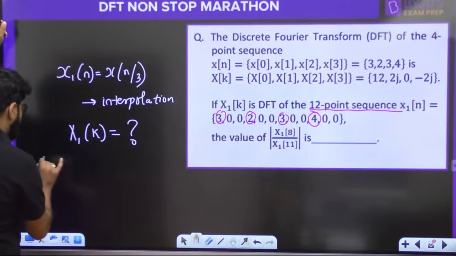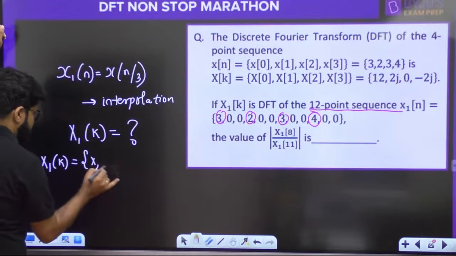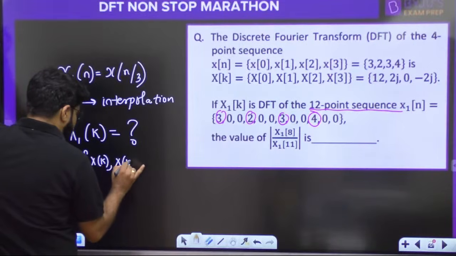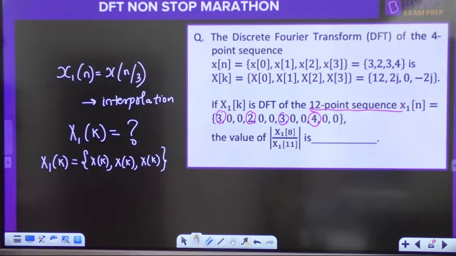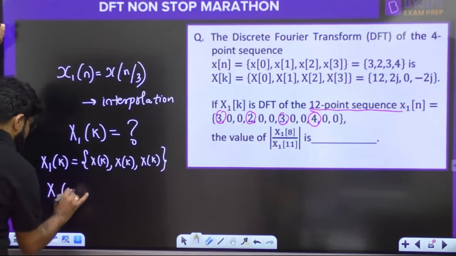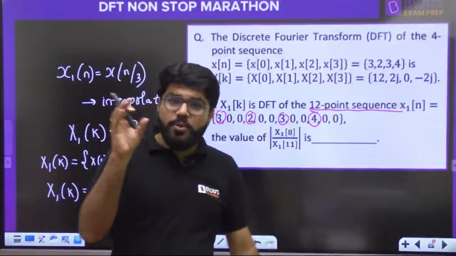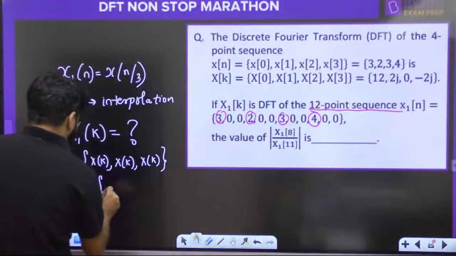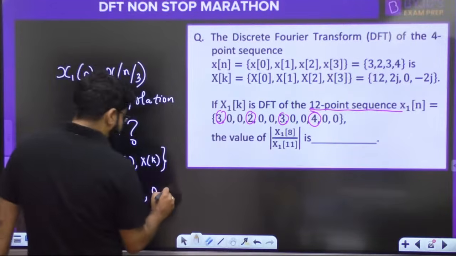So, what will be X1[k]? It will be X[k]. Interpolation है ना, n by 3. So, how many times replica of X[k]? Okay, 3 times X[k] will be written. So, what is X1[k]? Sir, my question is almost solved because X[k] is given. So, this question wanted to test whether you know the interpolation property in DFT or not. So, that becomes 12, 2j, 0, minus 2j.